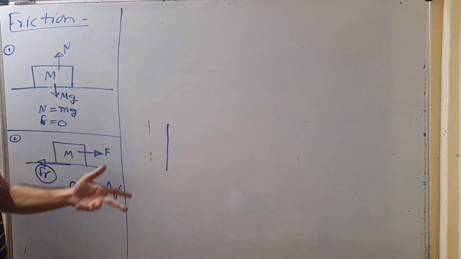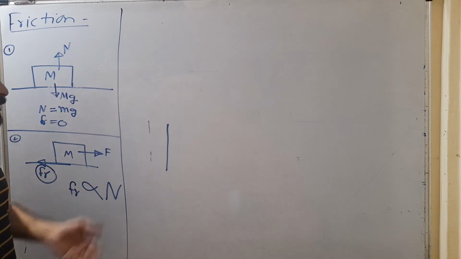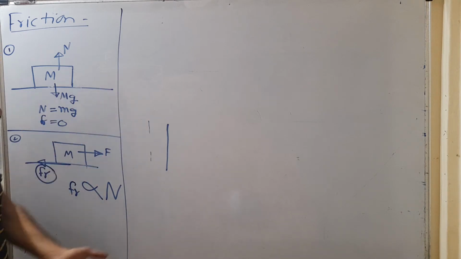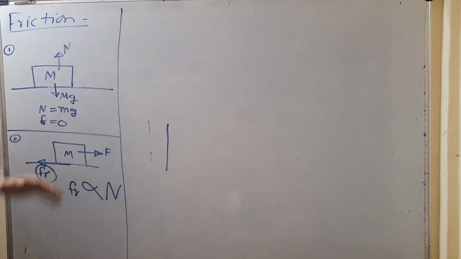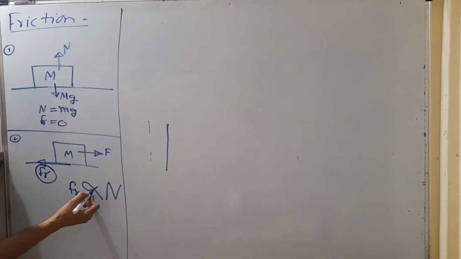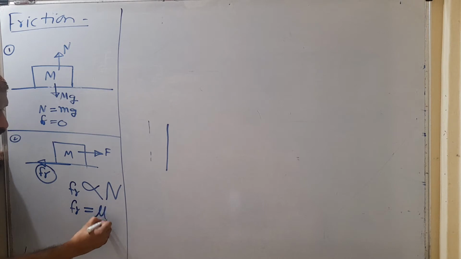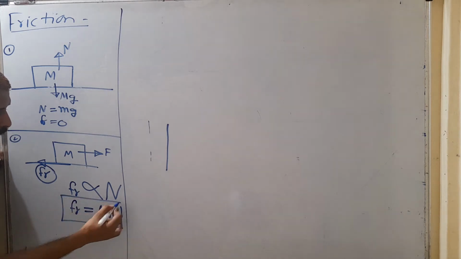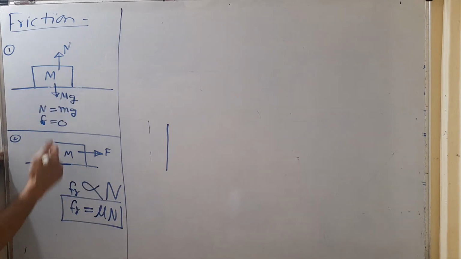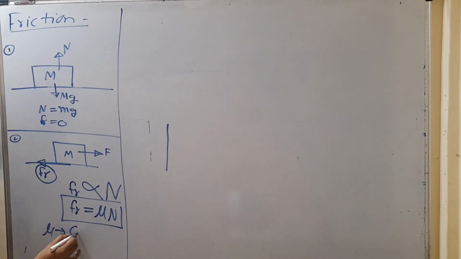In this case, N is equal to mg, but N is not always equal to mg. ऐसा हमने नहीं बोलेंगे कि N हमेशा mg ही होता है. It changes from situation to situation. But in this case, N is just mg. So frictional force depends on the normal reaction force. Now, when you remove this proportionality, the frictional force is equal to mu into N, where mu is the coefficient of friction of the surface.